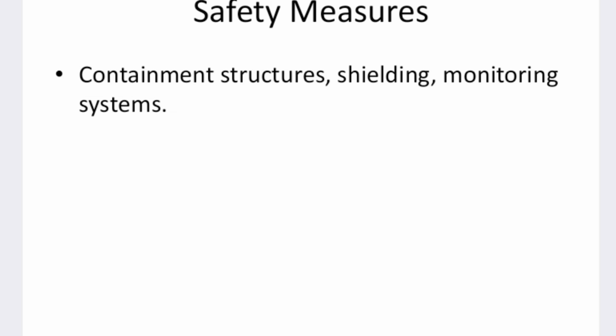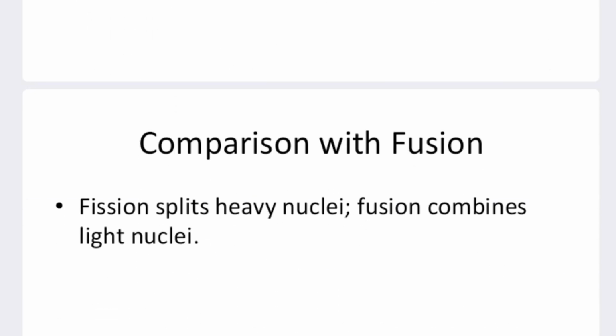There should also be monitoring devices to monitor the amount of radiation or substances produced from the nuclear reactors.